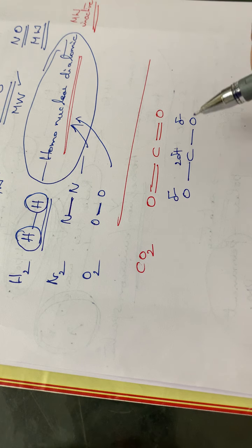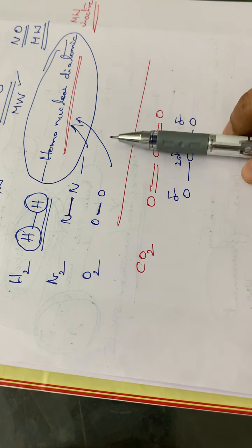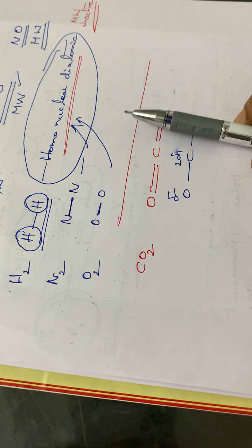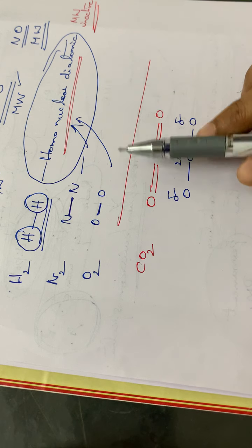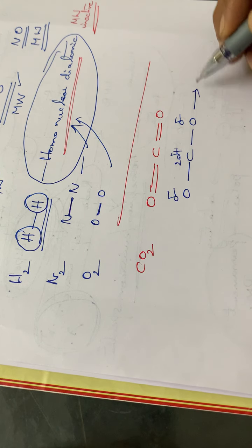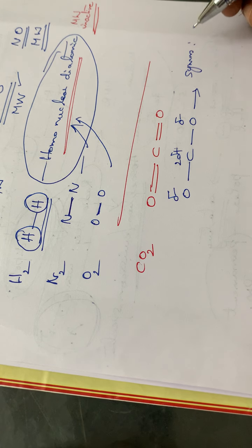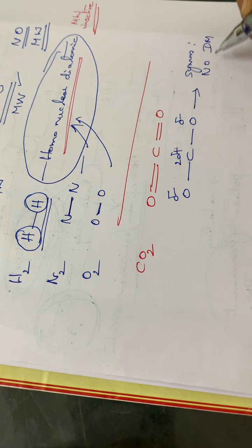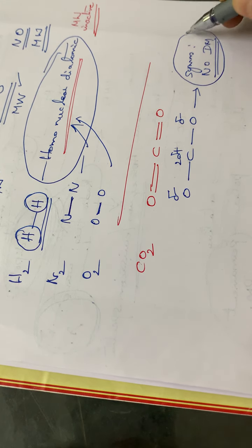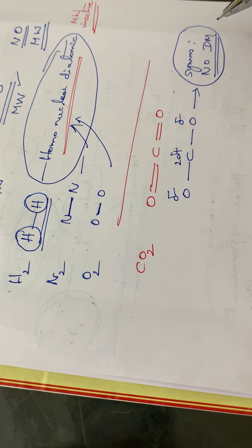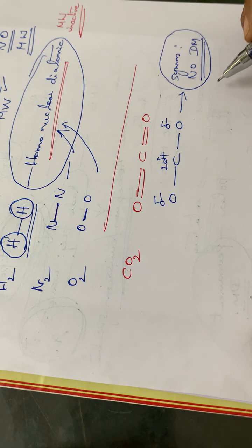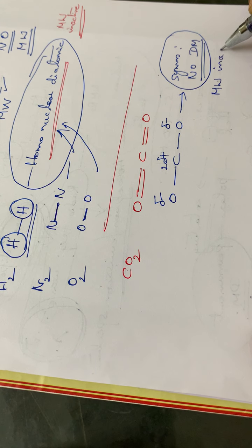Suppose we cut the molecule at this point, we will be having two symmetric halves, isn't it? Or we can say the molecule is symmetric when cut at this point. So it is a symmetric molecule, and a symmetric molecule will not have a permanent dipole moment. Therefore, what is the observation for molecules having no dipole moment? That means the molecules will be microwave inactive.